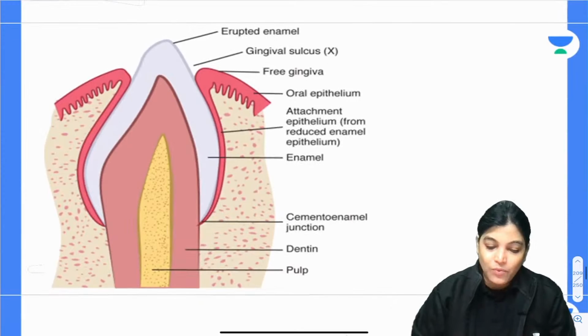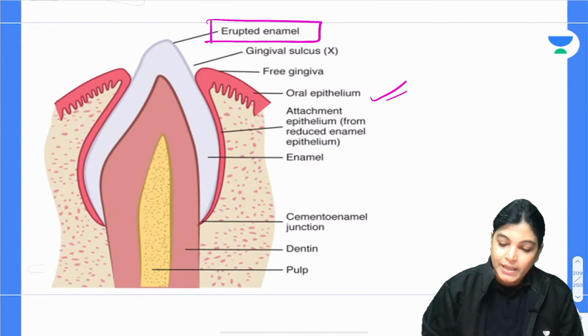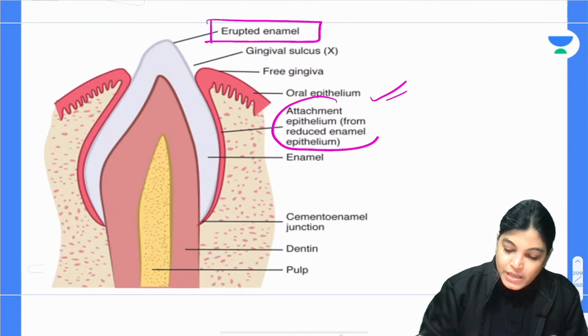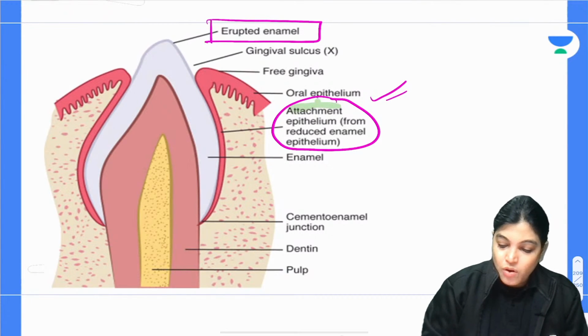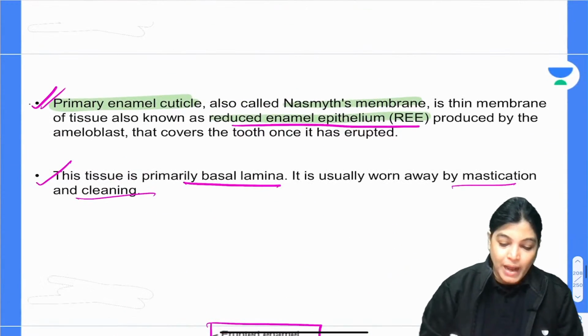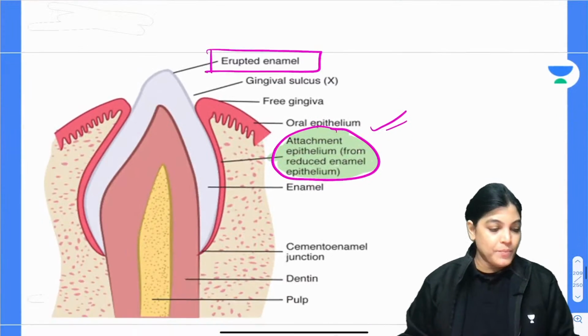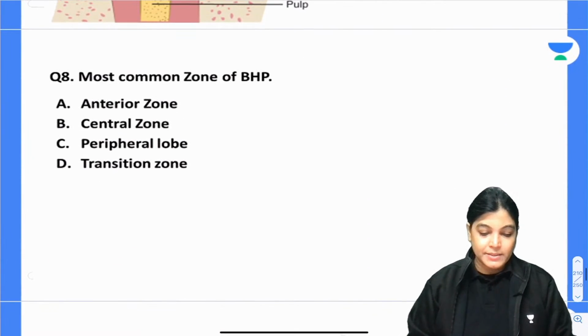Okay, so here I want to show you this diagram. This is the erupted enamel, and a newly erupted enamel is covered by reduced enamel epithelium, which is also called Nasmyth's membrane. So we have got reduced enamel epithelium, primary enamel cuticle, or Nasmyth's membrane as the correct answer. So okay, let's move on to the next question, number 8.